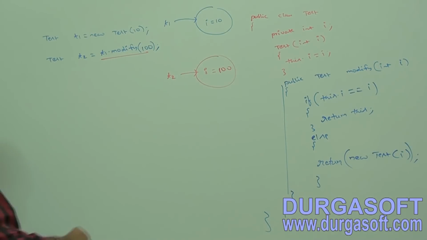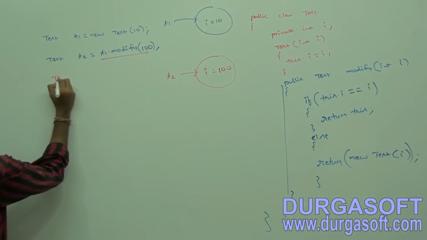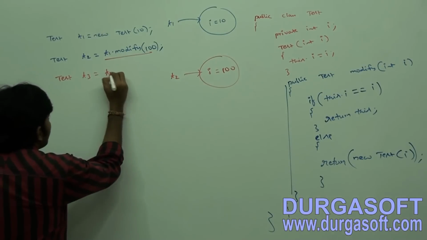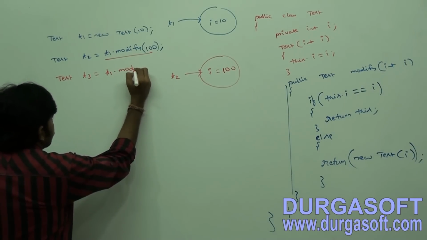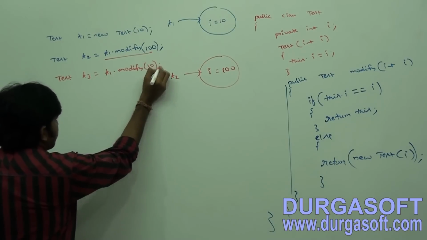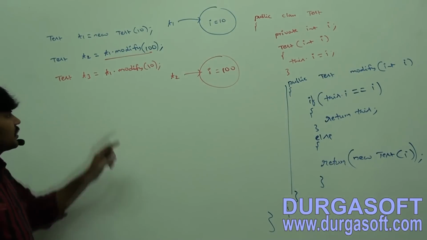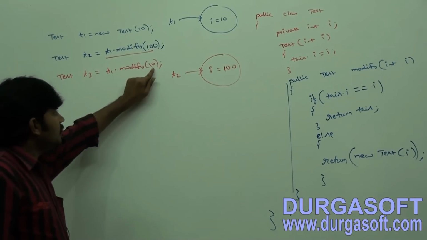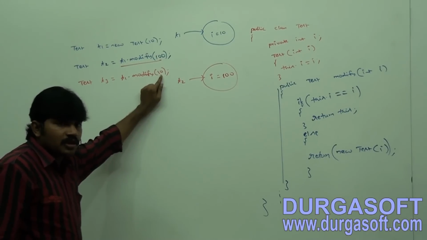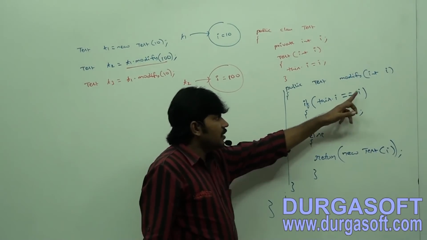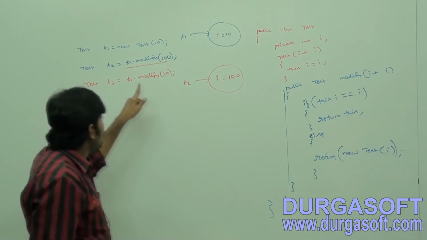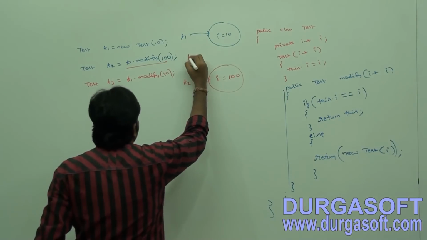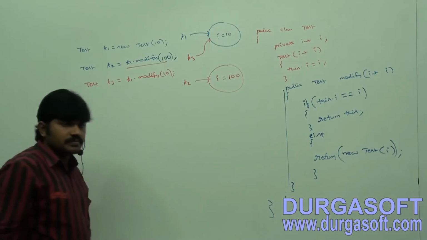Okay. Now let me go for test T3 is equal to T1 dot modify of 10. T1 dot modify of 10. What is the T1 I value? 10. And this value, what is that? 10. Both are the same or not? Both are the same. This dot I, both are the same. Return this, return current object. On which object are we calling? T1 only. Return. What is the answer? T3 is also pointing to the same.